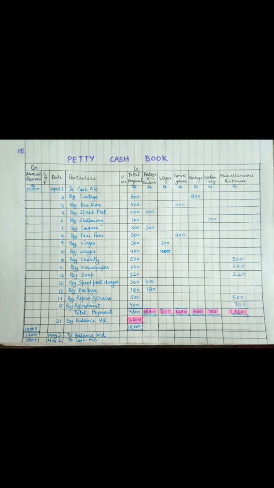And this amount has to be brought down for the next month, that means on the 1st May, by the name of to balance brought down. And again 7,800 has been provided to the petty cashier to make the balance of 10,000 in the beginning of the next month, 1st May. With this, I am going to end my video.